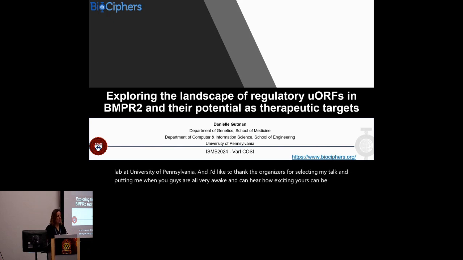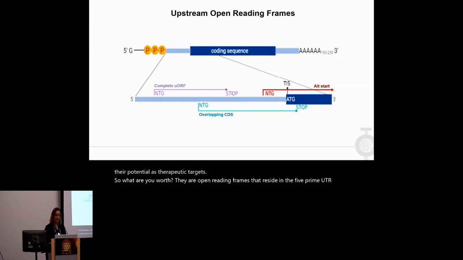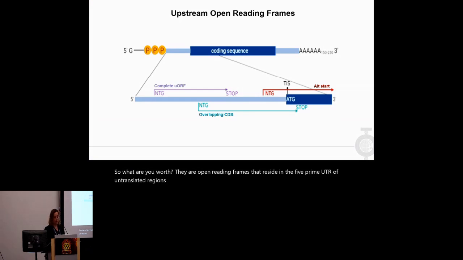I will tell you about how we explore the landscape of regulatory uORFs in BMPR2 and their potential as therapeutic targets. So what are uORFs? They are open reading frames that reside in the 5' untranslated region of the mature mRNA transcript. They have a start codon occurring before the protein start codon, and an in-frame stop that can occur either before or after the protein start codon.